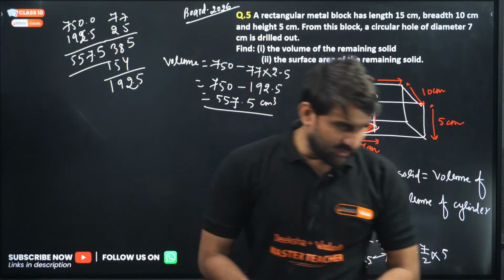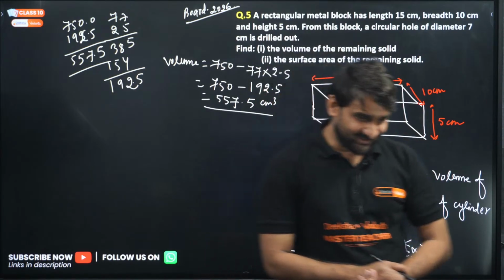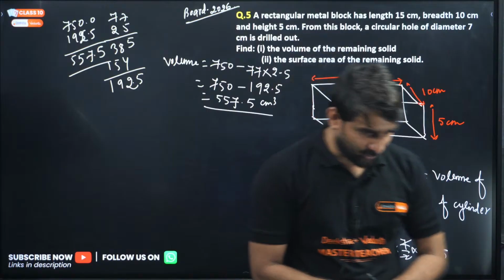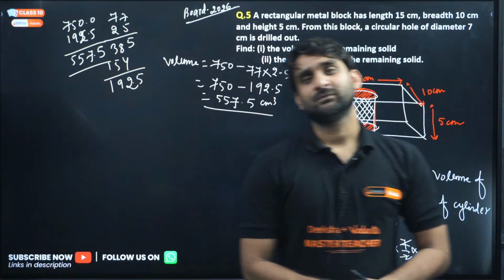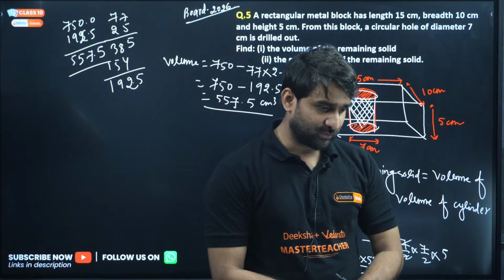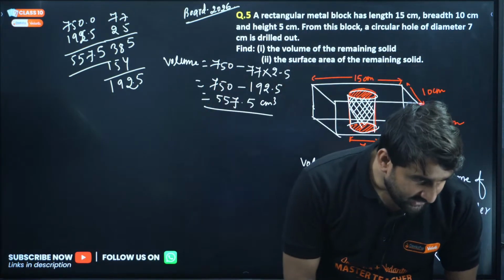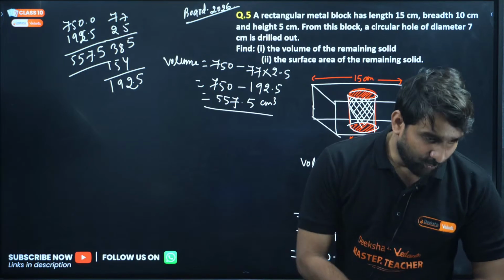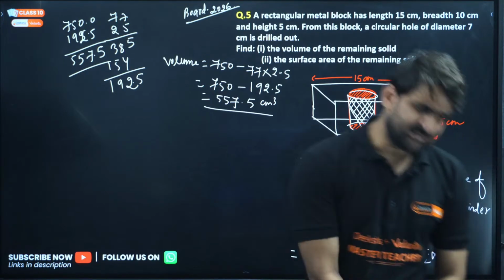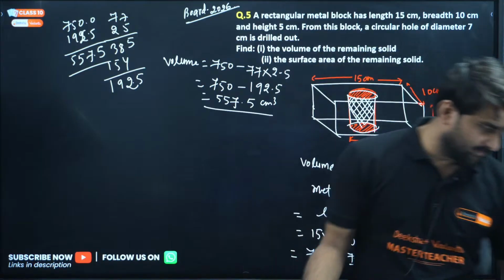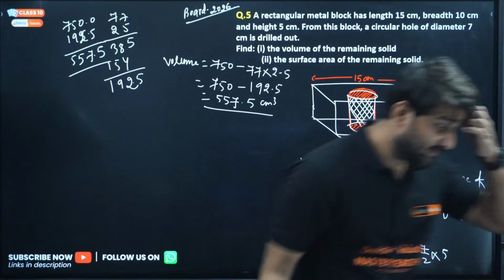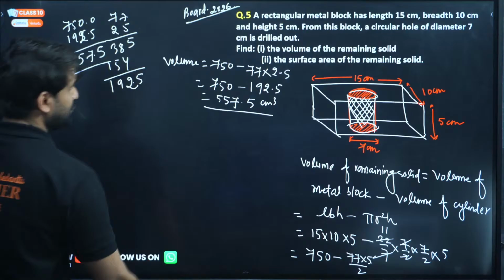My dear, instead of writing such things, focus on your question. Okay, sir, the common height will remain the same as the cuboid. Yes, of course. You can follow any method; the answer should be correct. So 557.5. Okay, so this is all about volume.